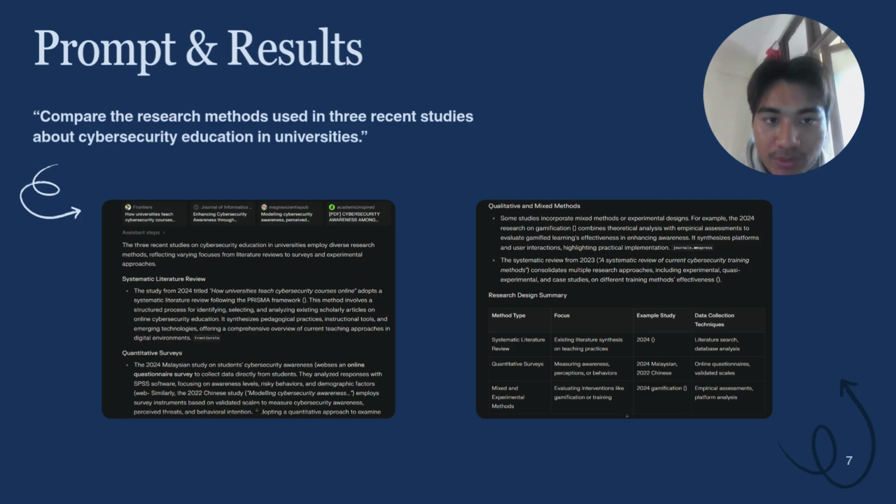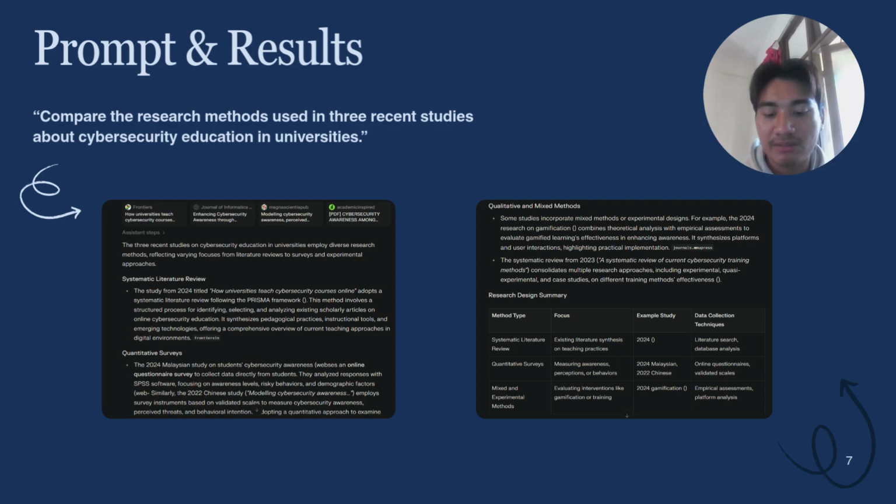For instance, this one shows 18 sources, and you can click on the sources and it will bring you directly to the website. Next, Perplexity will summarize from every article that it found.